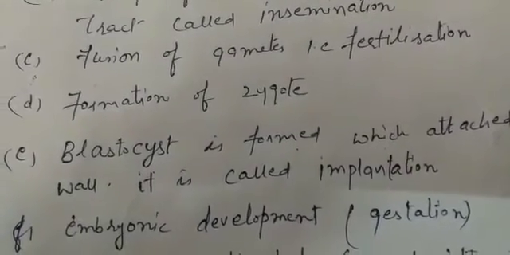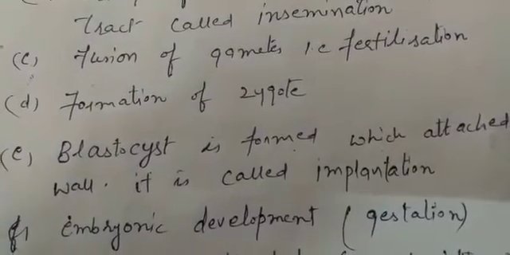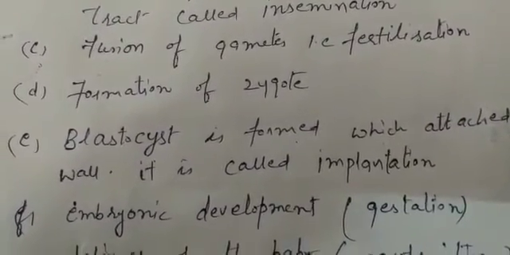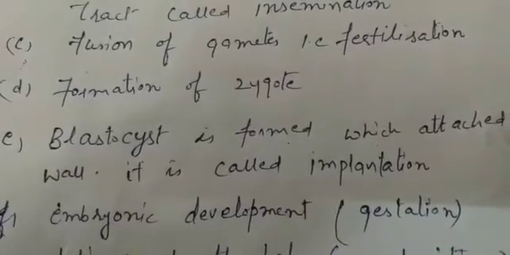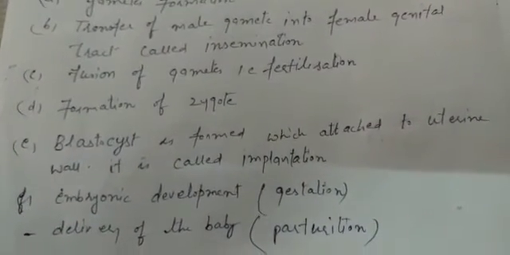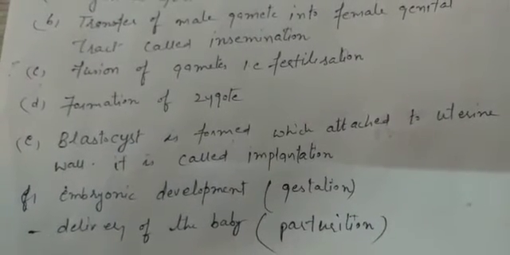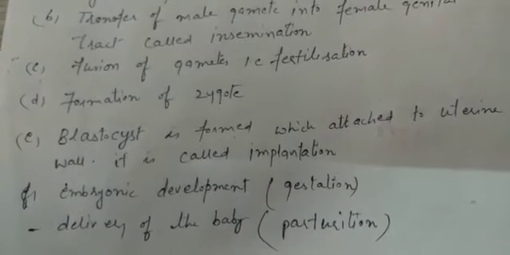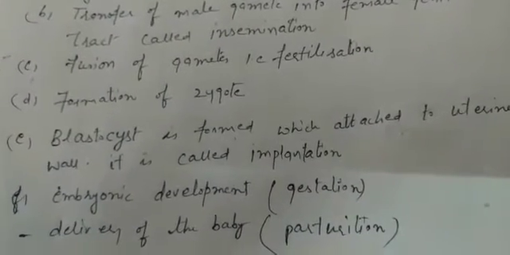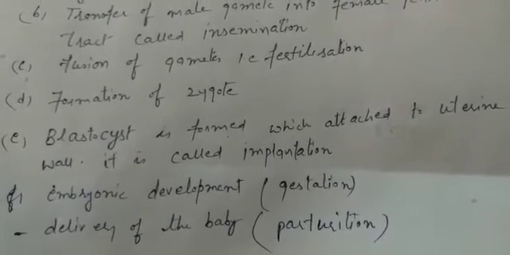Clear? The zygote is formed. Now, this zygote further develops and forms the blastocyst. We will do it in detail later on, beta. Just understand that once the zygote is formed, afterwards it develops into the blastocyst. Now, when this blastocyst is formed, it will move to the uterus and get attached to the uterine wall. ये blastocyst बेटा uterus में जाएगा, then it will get attached to the uterus wall. फिर ये uterus wall से attach हो जाएगा. Clear? And this is called implantation. The attachment of blastocyst to the uterus wall is called implantation.